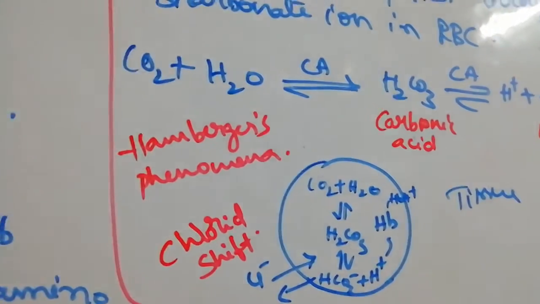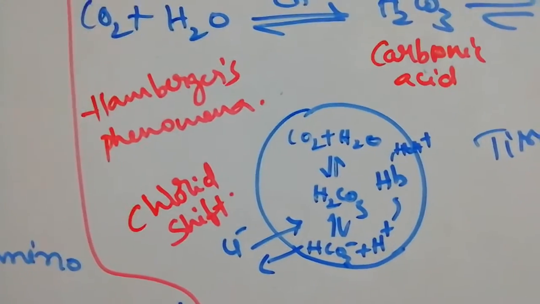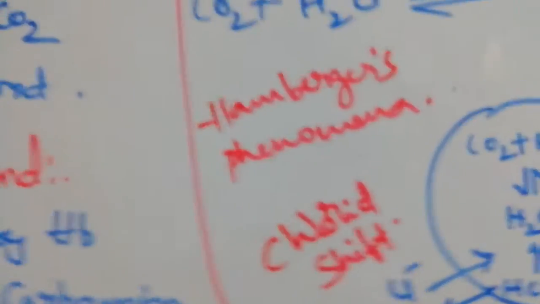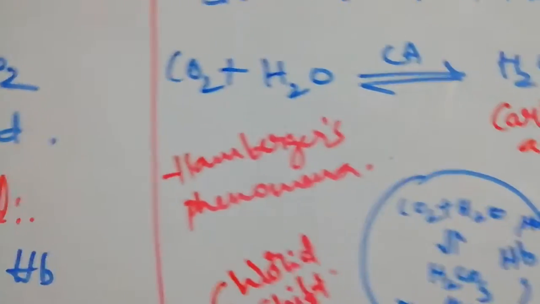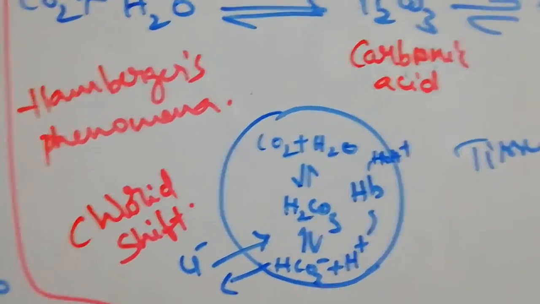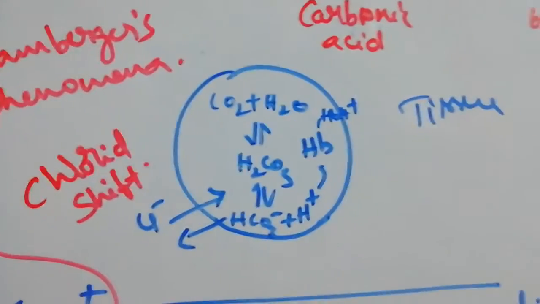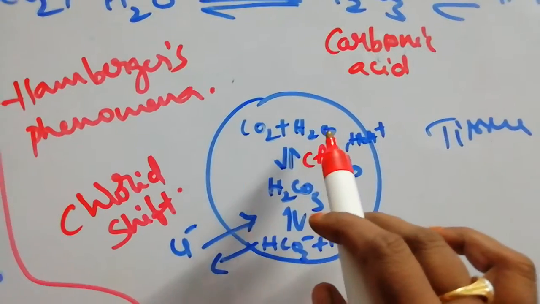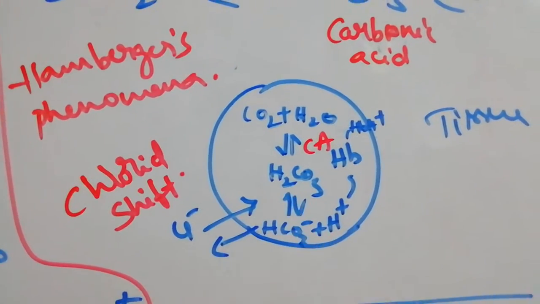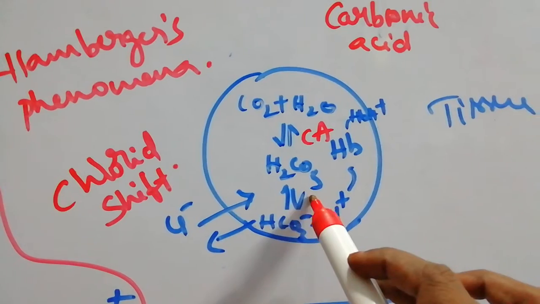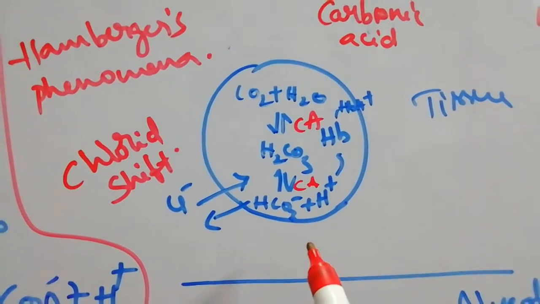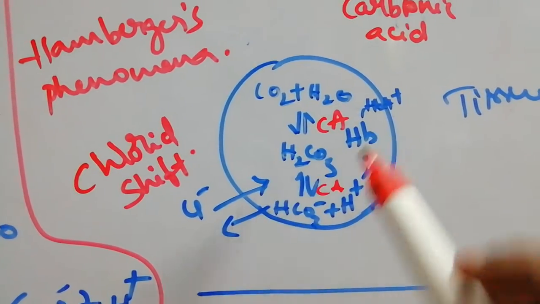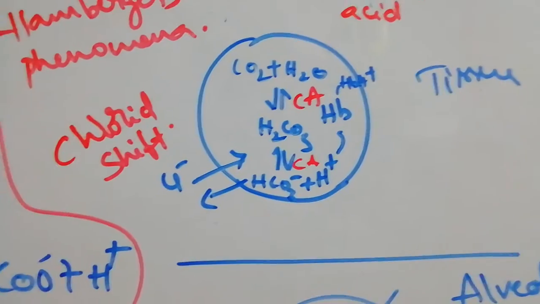So now see here, tissues. From the tissues, carbon dioxide and water are released and enter into the RBC. CA means carbonic anhydrase enzyme. This enzyme is present more in the RBC, converting carbon dioxide and water into carbonic acid, which is a weak acid. In the presence of this enzyme, it is dissociated into bicarbonate and H plus. This H plus combines with the hemoglobin and acid hemoglobin is formed.